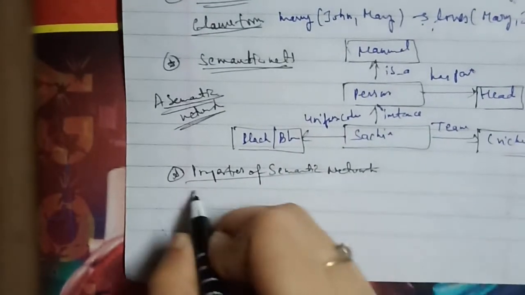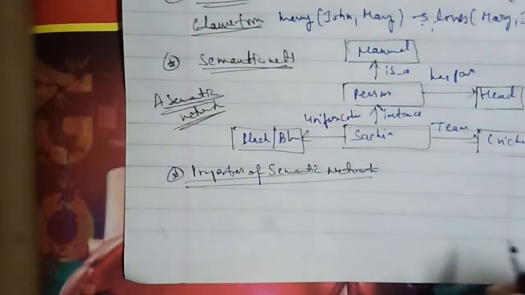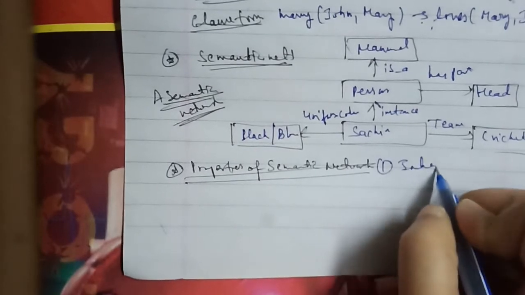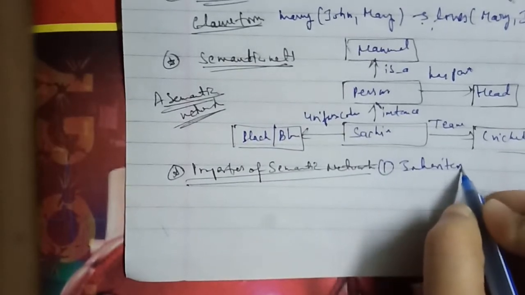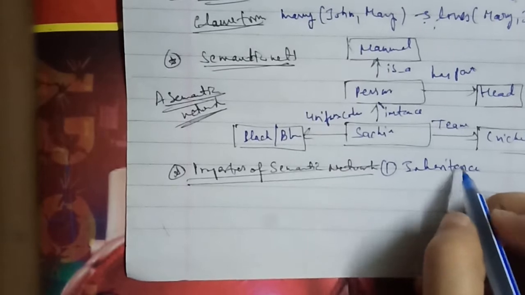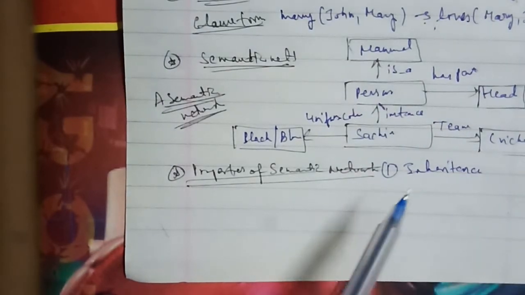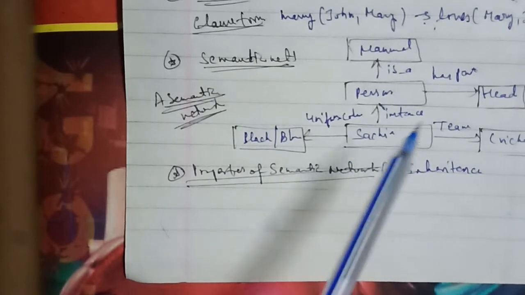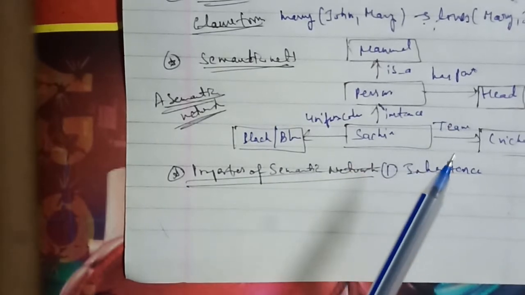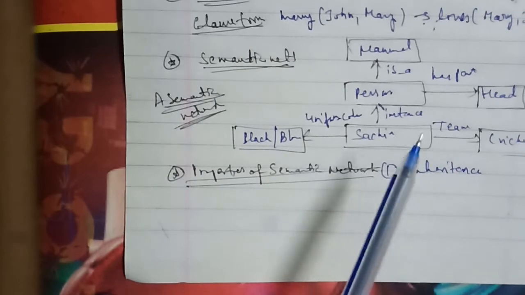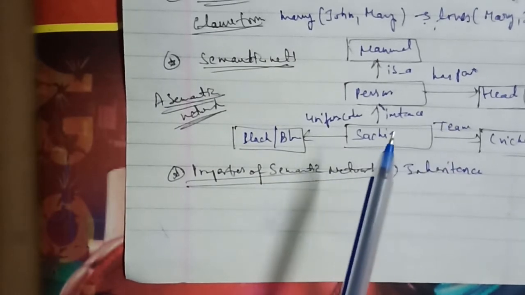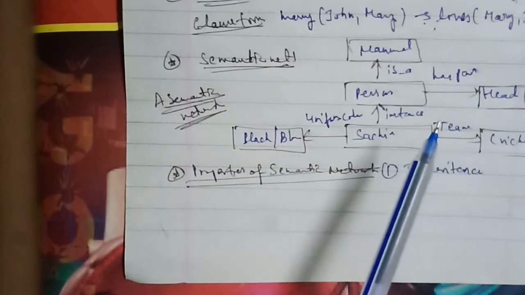The properties of semantic network we have, where the first is inheritance. Inheritance is the key concept in semantic network, and it can be represented naturally by following ISA links. In general, if concept X has a property P, then all the concepts that are subsets of X should also have property P.